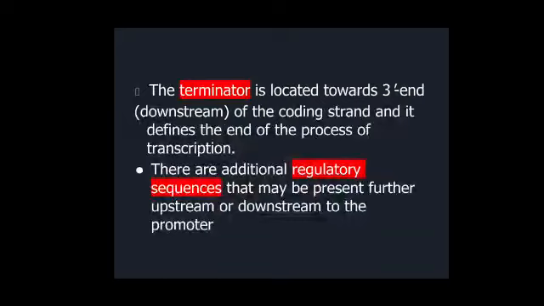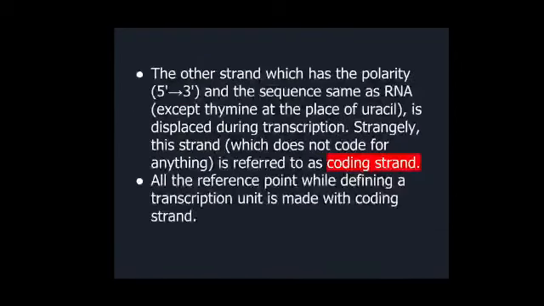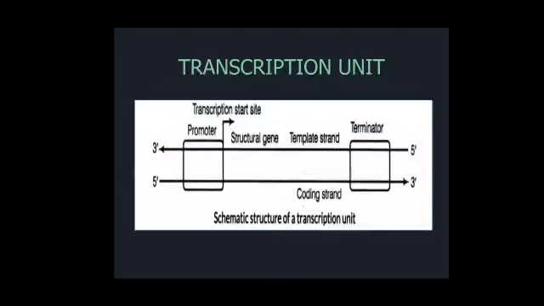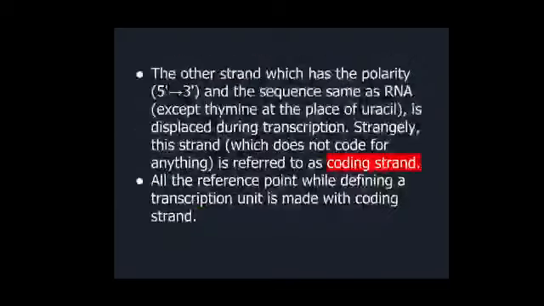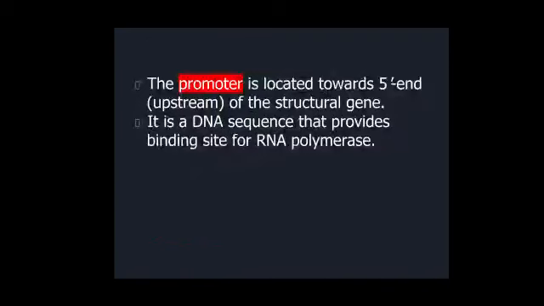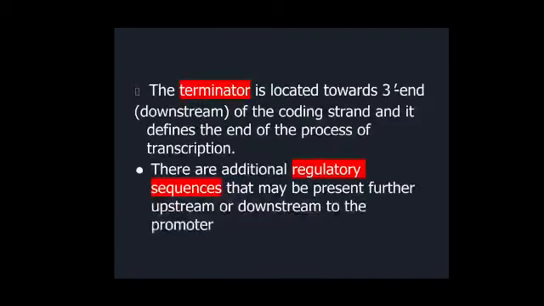Okay, so this terminator region that we have seen in the diagram is located toward the 3 prime end downstream of the coding strand, and it defines the end of the process of transcription. So when this enzyme RNA polymerase reaches this terminator region, then the transcription process ends.